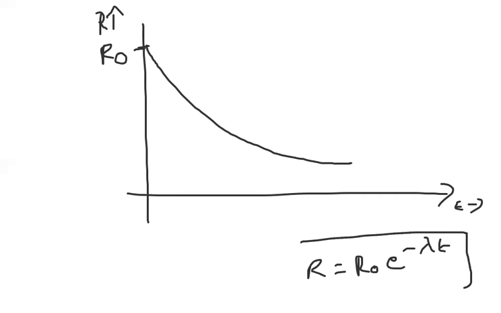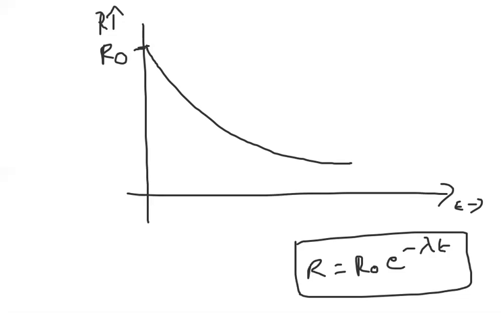So from this graph we can understand how R and T are related: exponentially, a minus exponential, so we get a shape like this. R naught is the initial value, and it is decreasing from that. The activity is decaying.